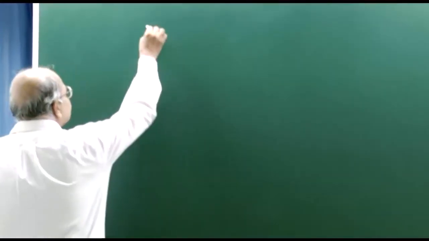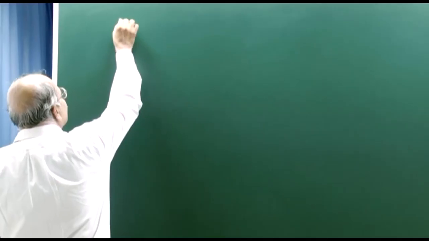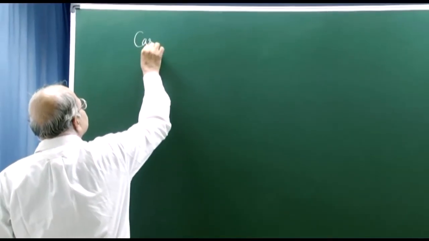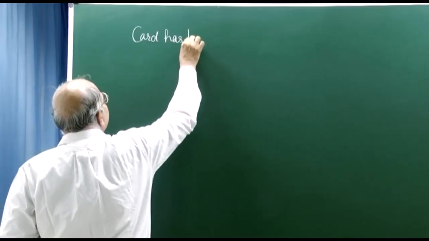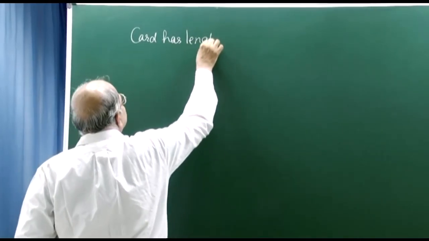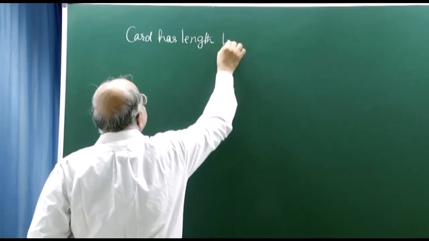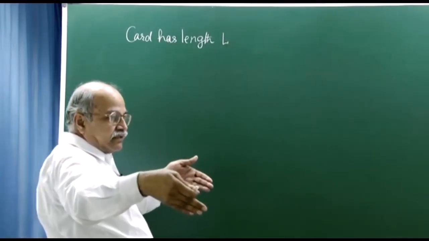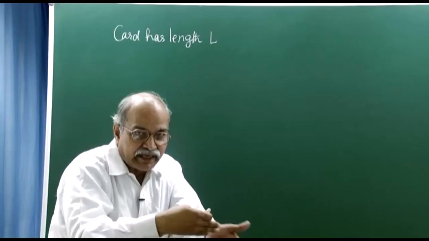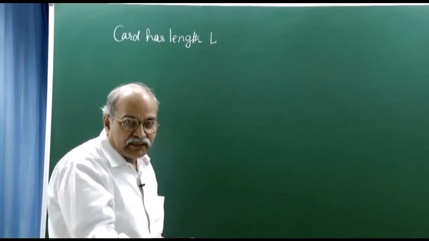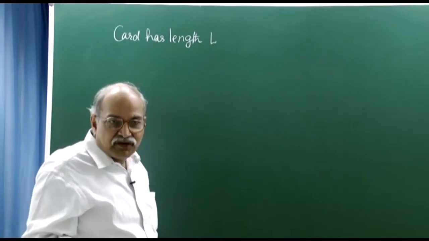Let us say that our card has length L. Essentially, this is not the full length of the card, it is the length behind the coin, the length when the coin finds that the card has gone away.